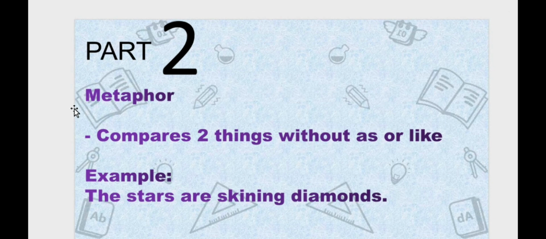Second would be the metaphor. Metaphor compares two things without as or like. One of the examples would be, the stars are shining diamonds. We are comparing two things, which are the stars and the diamonds, as they were both shining. But we are not using as or like, just like the simile.